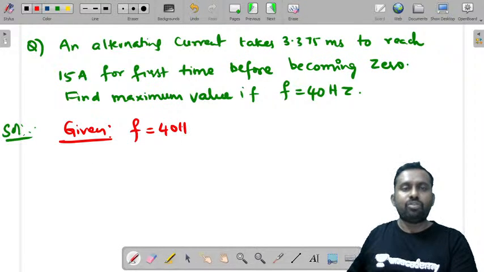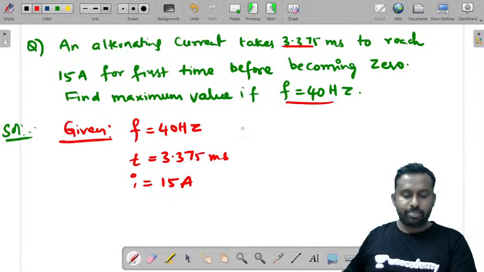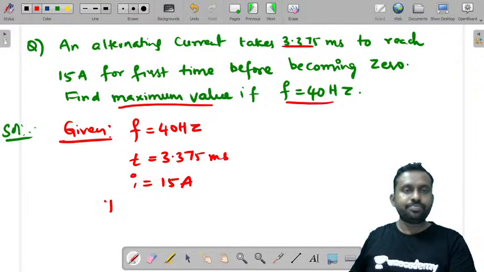Frequency is given as 40 hertz, time taken is given as 3.375 milliseconds, and current I is equal to 15 amperes. Now let us find what we are asked to find. Find the maximum value, that is here the current, it is an alternating current.